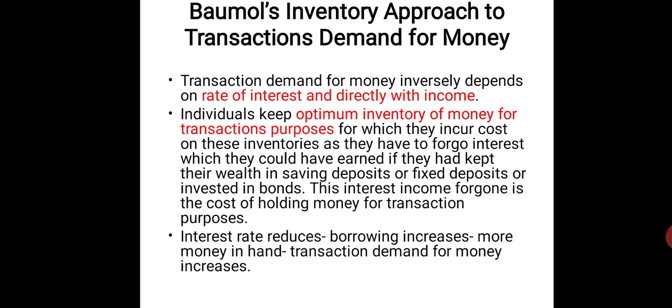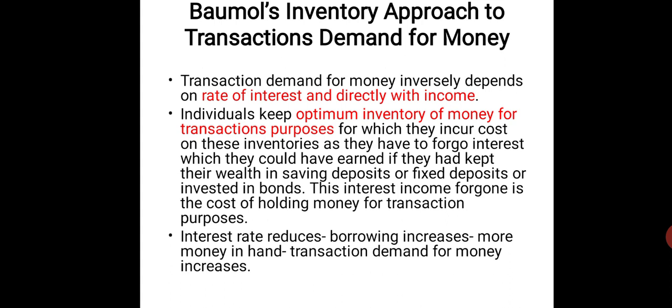If the rate of interest is going down, they feel like, why should I go and invest there? I'll keep the money in my hand. So if the rate of interest is going down, transaction demand for money will actually go up. People feel that it is not profitable for them to go and invest in bonds or equity. It's better for them to keep it in their hand, for which they will incur a cost also, like an opportunity cost. They have to forgo the interest. If they had invested it in bonds or equity, they would have got interest. They're forgoing it and keeping it in their hand.